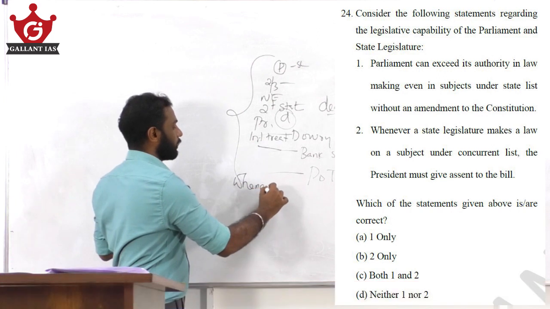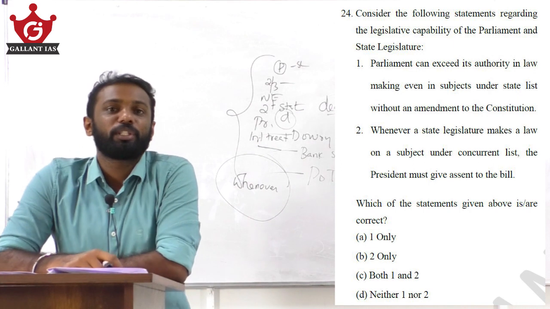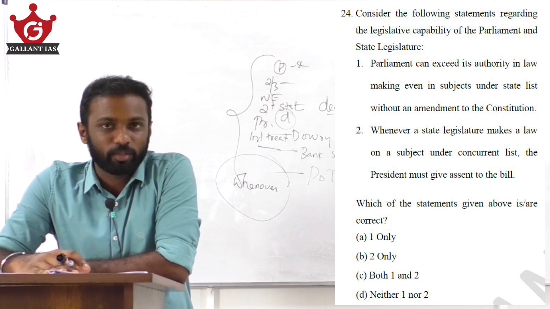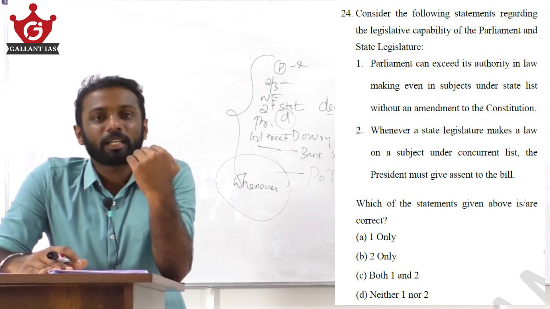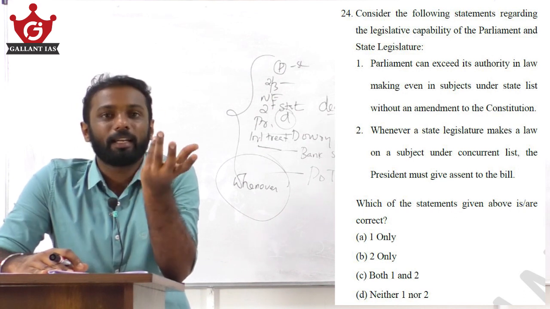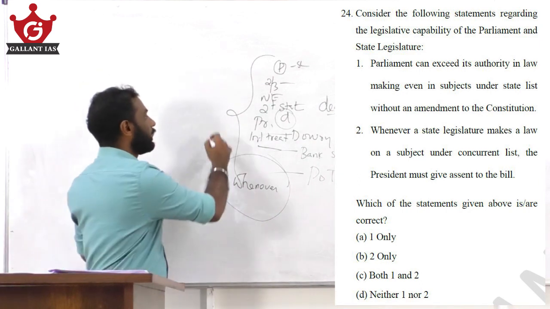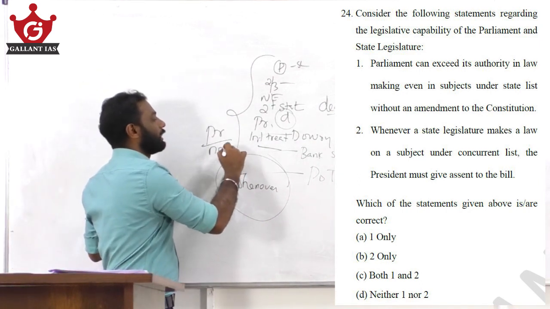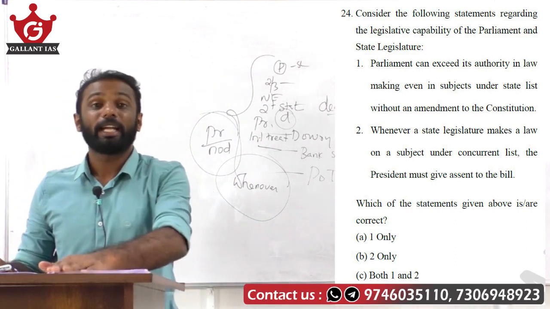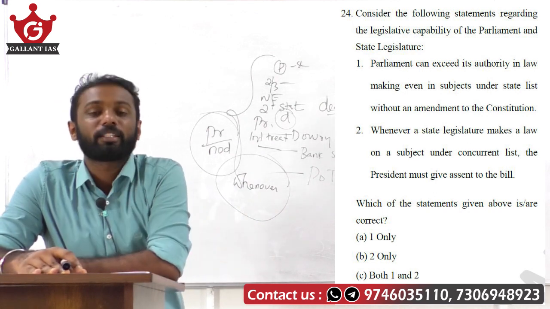An extreme sentence. See, whenever a state law endangers the position of the state High Court, then that bill must be reserved for the consideration of the President. Also, if there is already a central law on a subject under the concurrent list, and state legislatures also try to make a law on the same subject, at that time also the President's assent is mandatory. I repeat once again, whenever a state law tries to endanger the position of the High Court, then it must require the assent of the President of India.